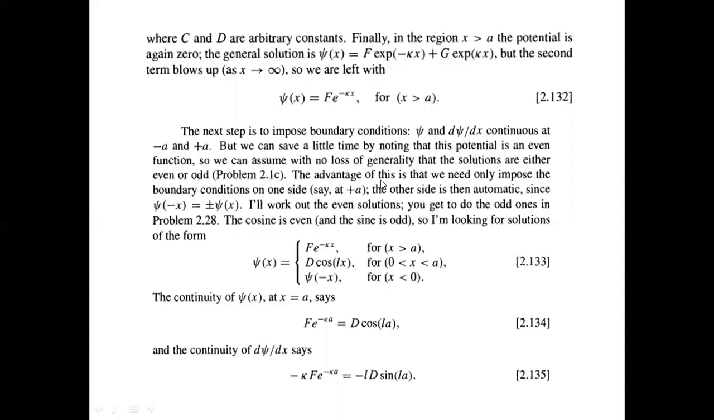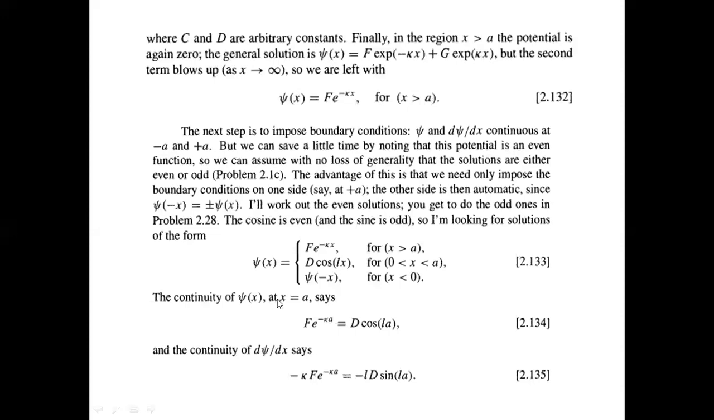The advantage of this is that we need to impose the boundary conditions at only one side, right? Because we're considering an even function, it's a symmetric function. That is what an even function is. So if you find out at one side, by symmetry you know the other side. It is automatically determined. That's why we are writing this in this way. So it is simpler to find out.